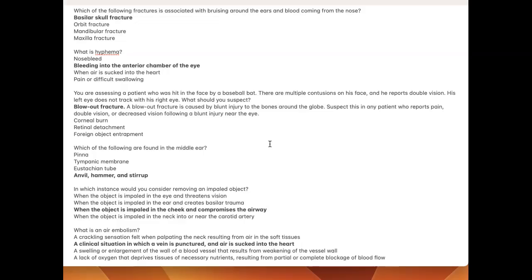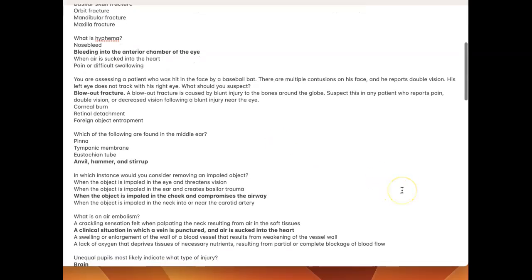Which of the following are found in the middle ear? Anvil, hammer, and stirrup.